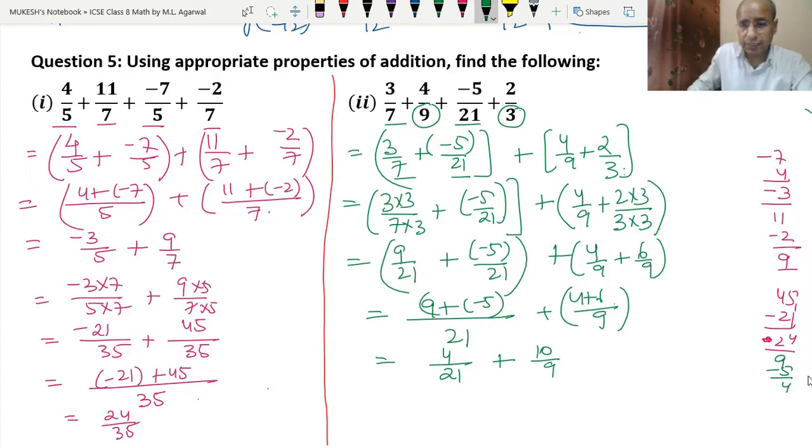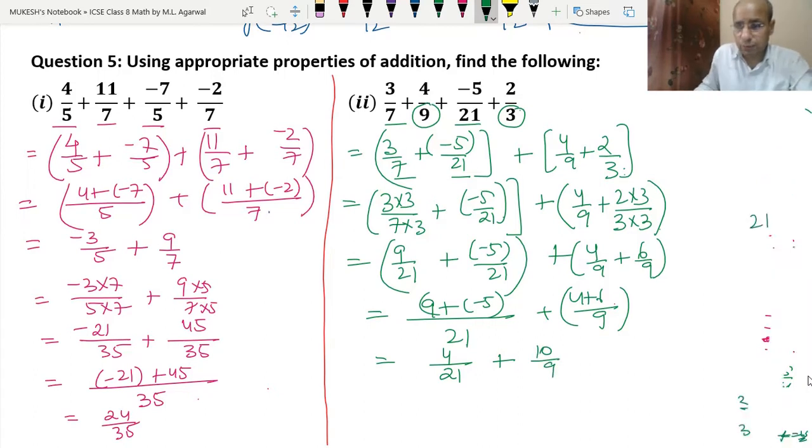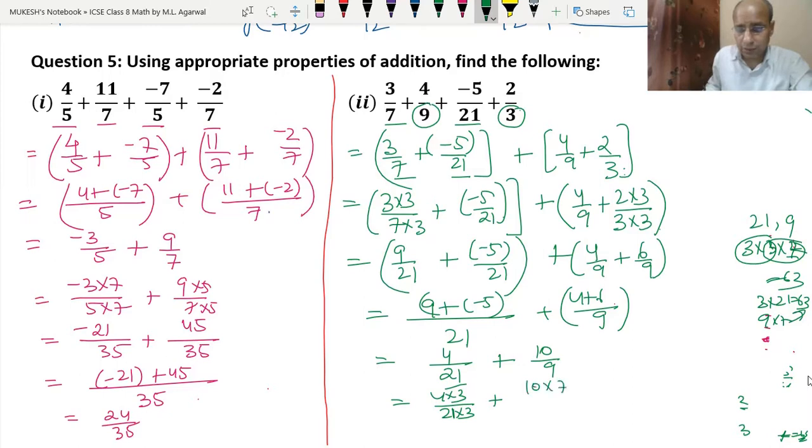Now we get the LCM of 9 and 21. LCM of 21 and 9 is 3 into 3 into 7, that means 63. So to make it 63, 3 into 21 is 63, so we multiply 4 with the 3. And 9 into 7 is 63, so 10 into 7 upon 9 into 7.